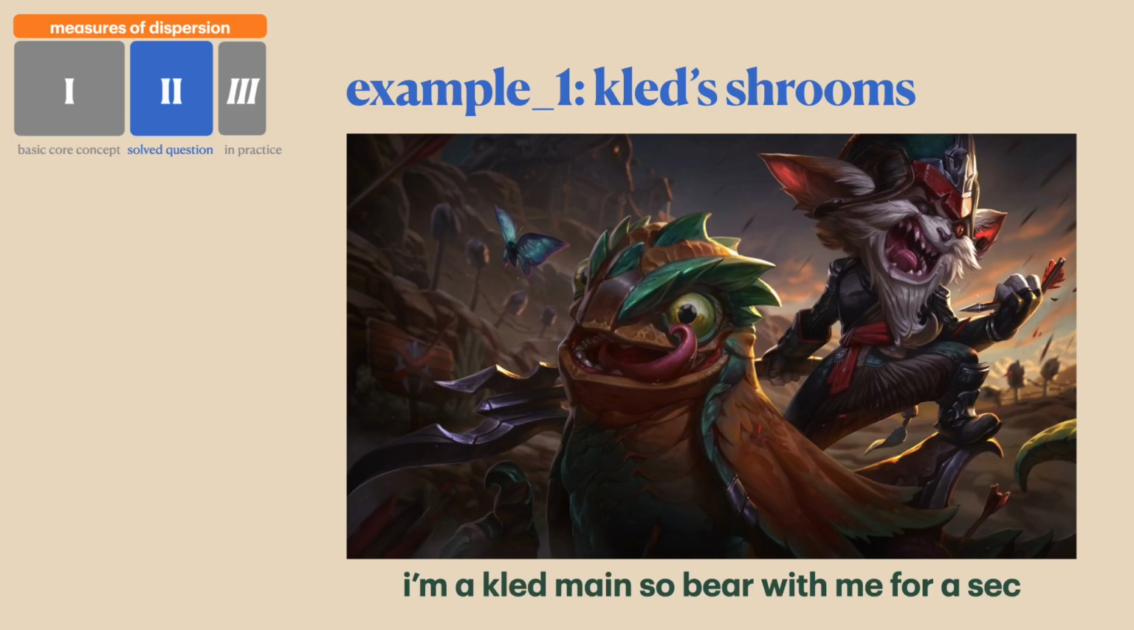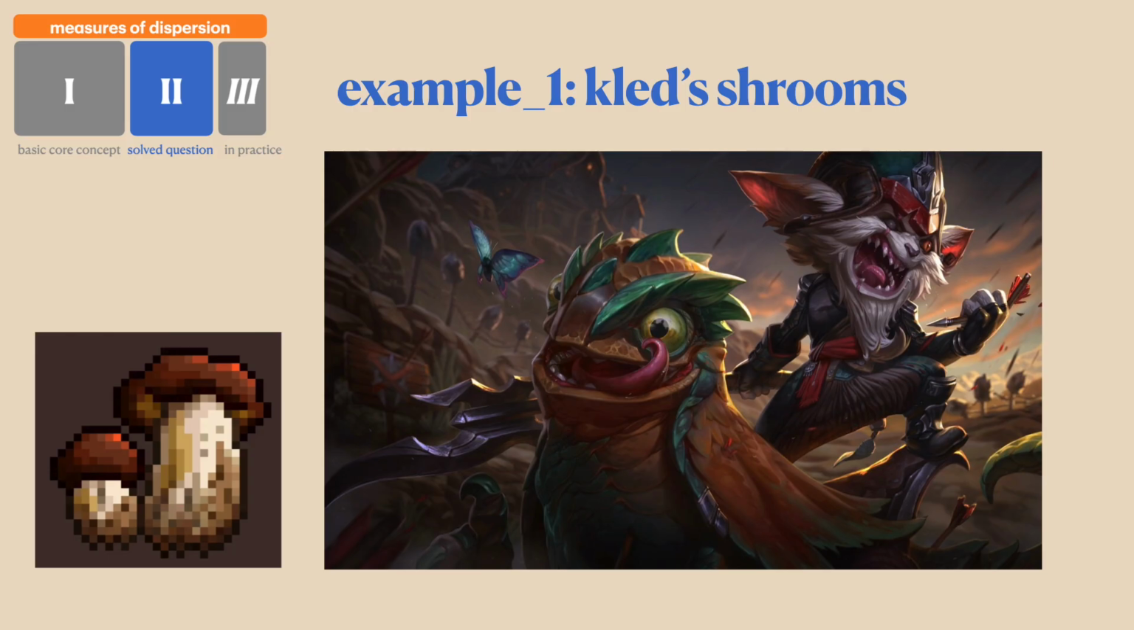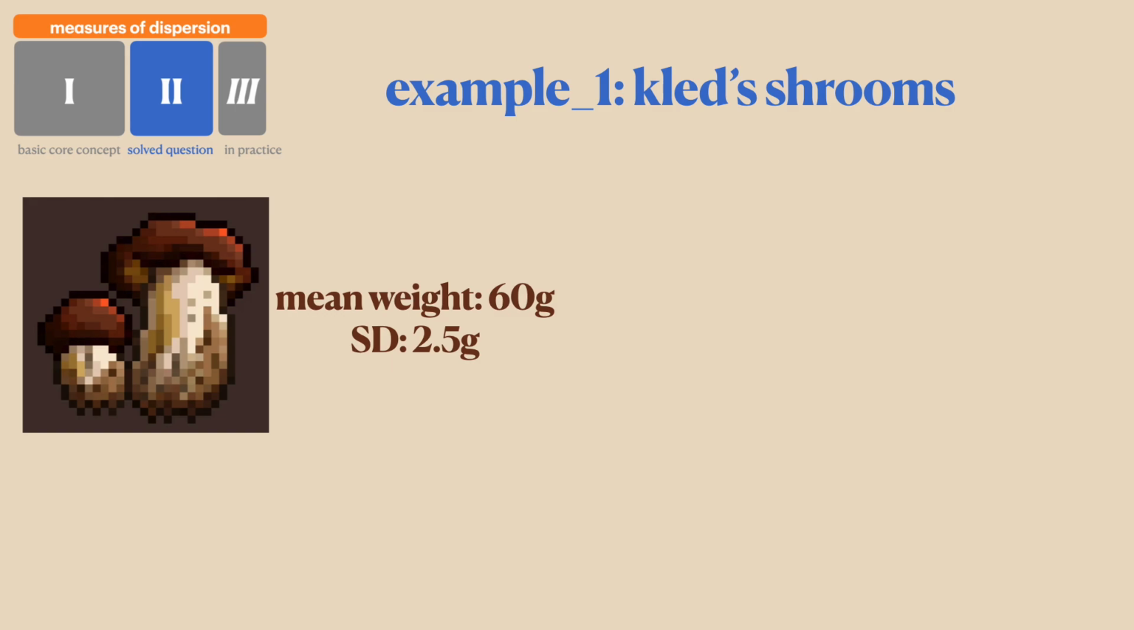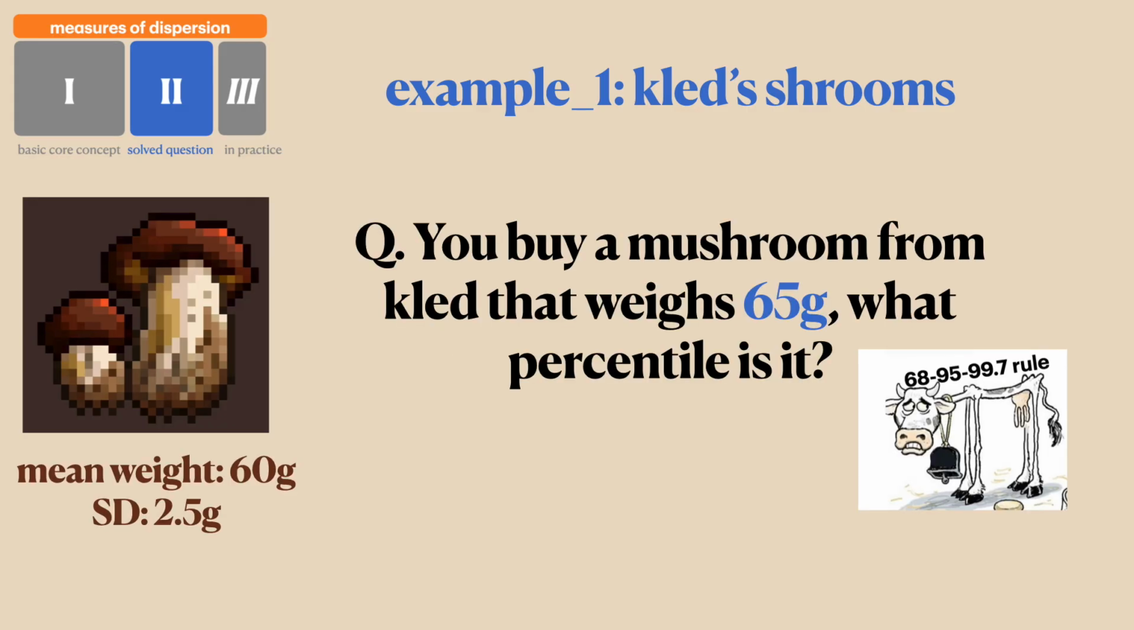So for our first example, we have kled's shrooms. So homeboy kled here has decided to go into a professional venture and sell some of his medicinal mushrooms that promise to empower you with strength and courage. Now, looking at his stock, the mean weight of one of his mushrooms is around 60 grams with a standard deviation of 2.5 grams. Now, the question that they're asking you here is, you buy a mushroom from kled that weighs 65 grams. What percentile is it?